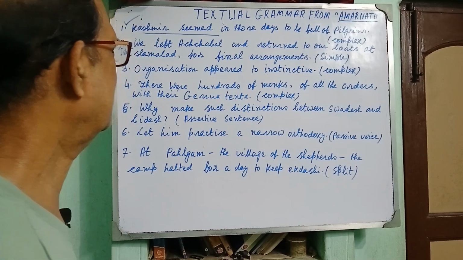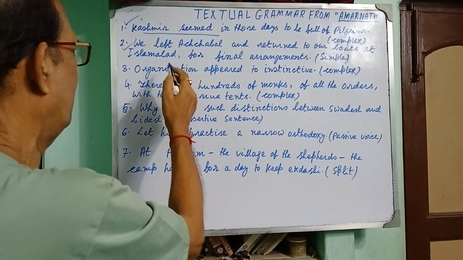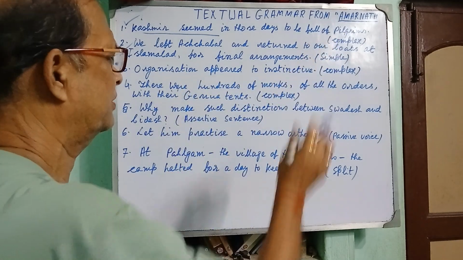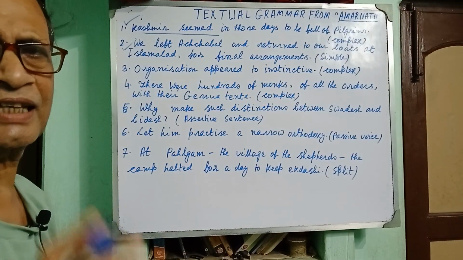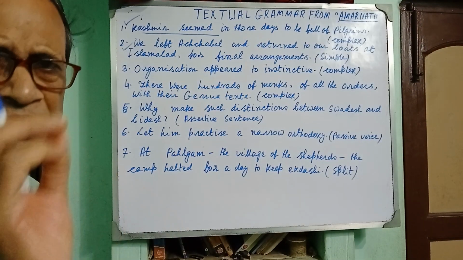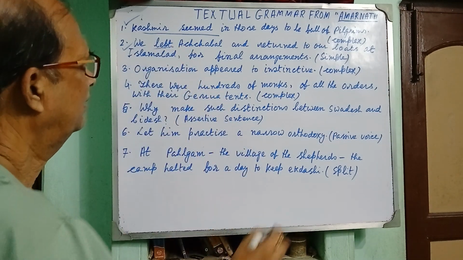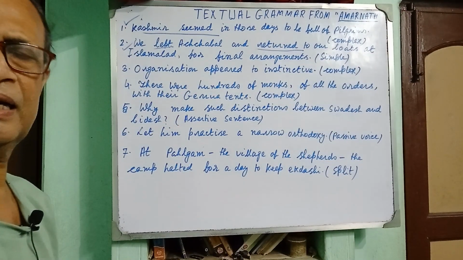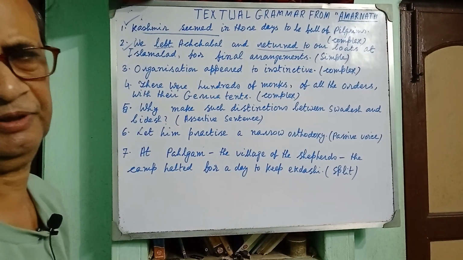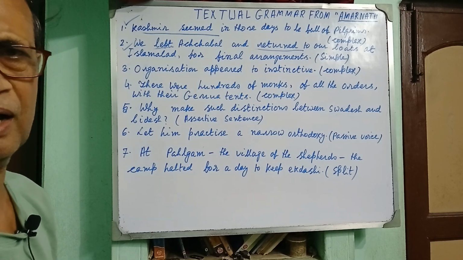We left Achabal and returned to our boats at Islamabad for final arrangements. Turn into a simple sentence. Here the subject is the same person, that is we. We left Achabal and we returned to our boats. So we may easily use a participle. Which action was performed earlier?